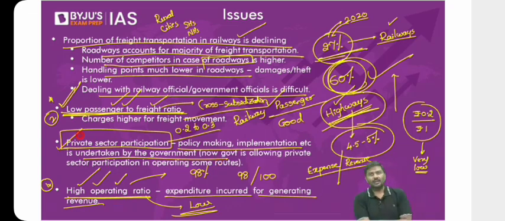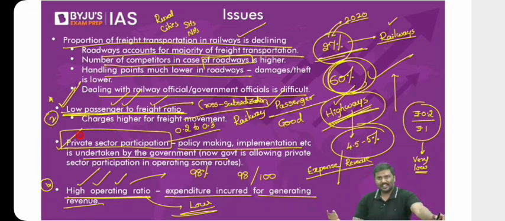So, what is the issue here? If private sector participation is low, what is the problem? One, it simply means railways is like a monopoly. Of course, understand this: generally, whenever you talk about the government, you do not use the term monopoly; for the private sector, you use the term monopoly more. But anyway, because there is a single service provider, don't you think it's like a monopoly? Now, if there is only one provider, do you think the quality of the services will be very superior?